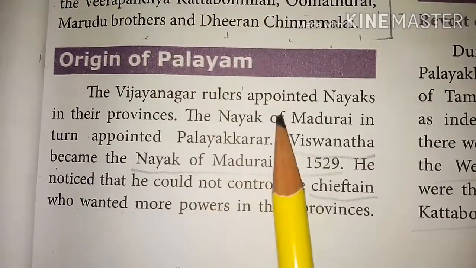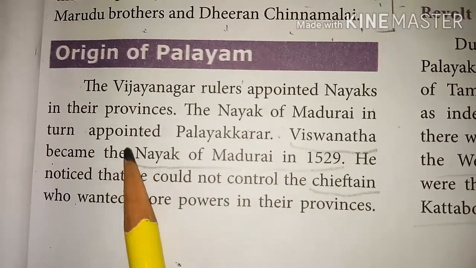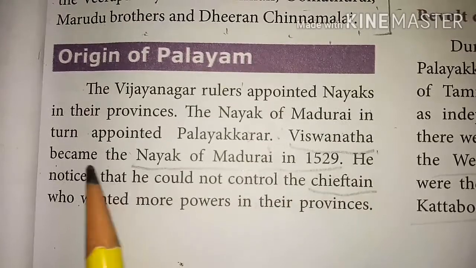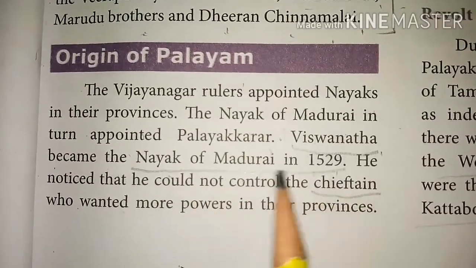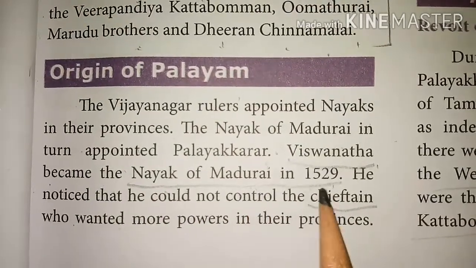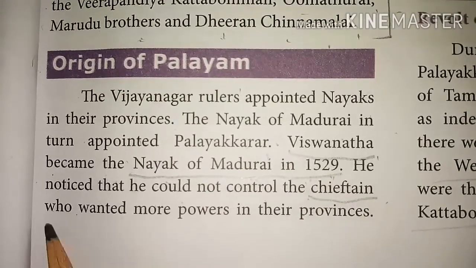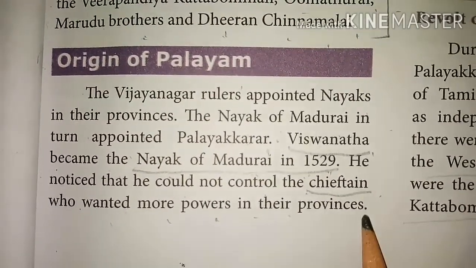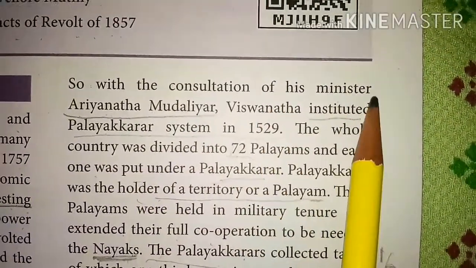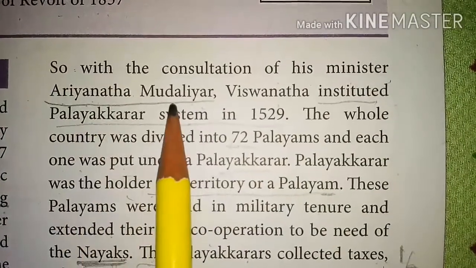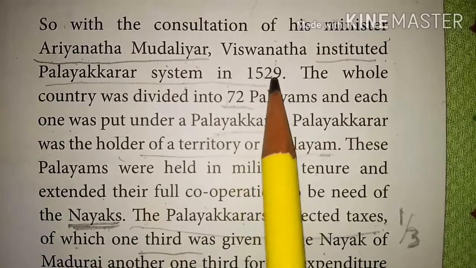Origin of the Palayam. The Vijayanagar rulers appointed Nayaks in their provinces. The Nayak of Madurai in turn appointed Palayakarars. Vishwanatha became the Nayak of Madurai in 1529. He noticed that he could not control the chieftains who wanted more powers in their provinces. So, in consultation with his minister Ariyanatha Mudaliyar, Vishwanatha instituted the Palayakarar system in 1529.